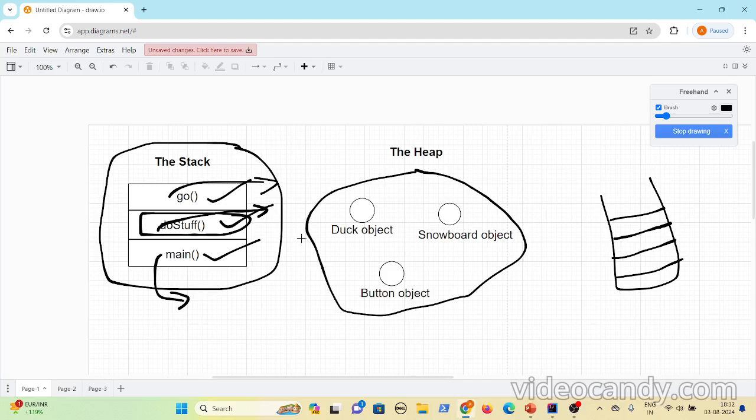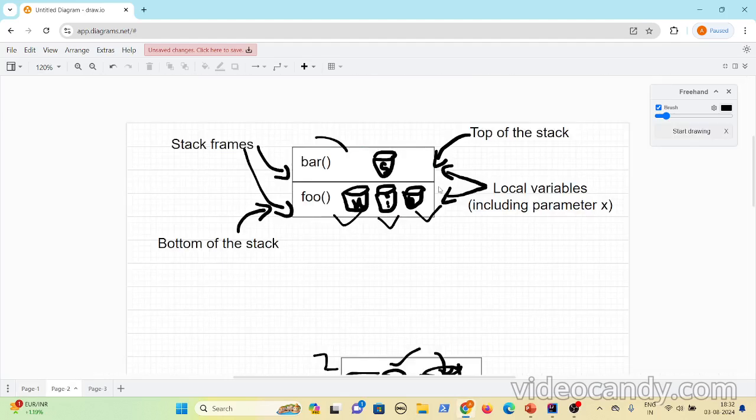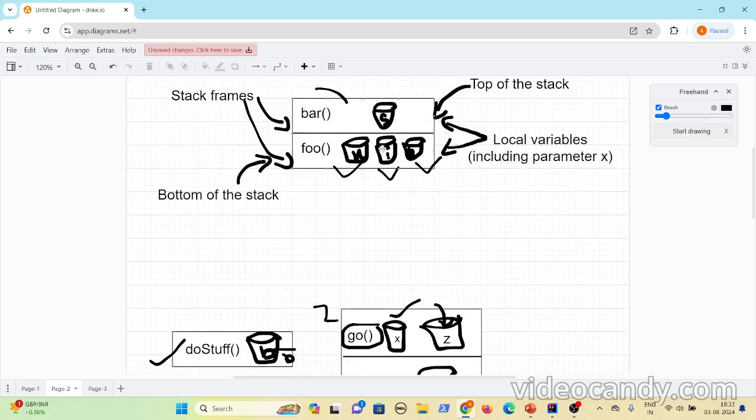Now in these examples, what we have understood is, okay, you will have the stack, and whatever is present on the top of the stack is the current method that is getting executed, and it executes line by line, and you will have all the data in the stack. For each method, the memory that is allocated is called a stack frame, and you will have the top of the stack and bottom of the stack. The top of the stack is the current one executed. And if you look here, all these are primitive variables.